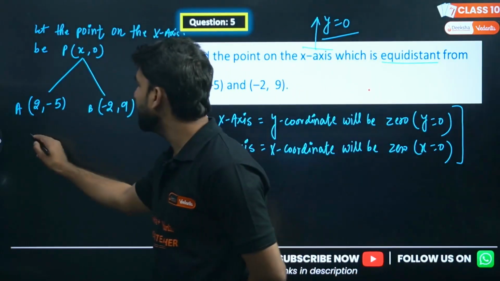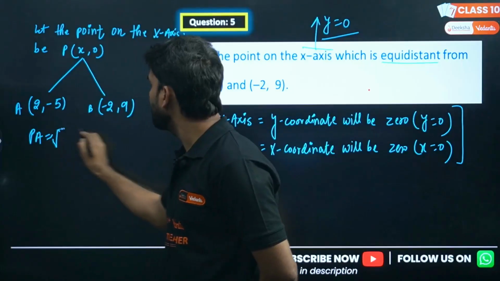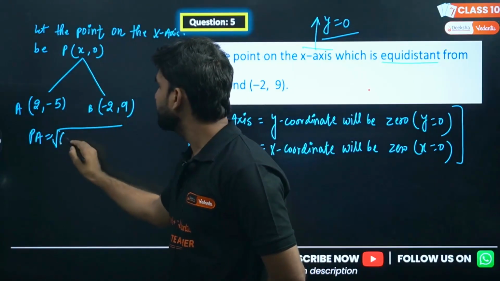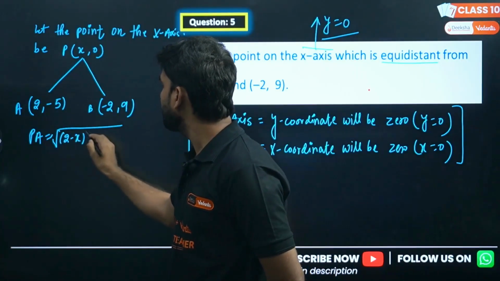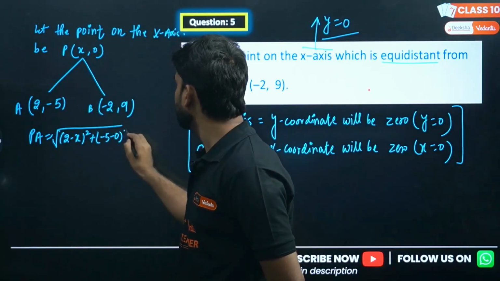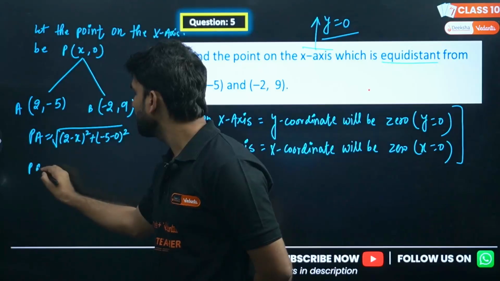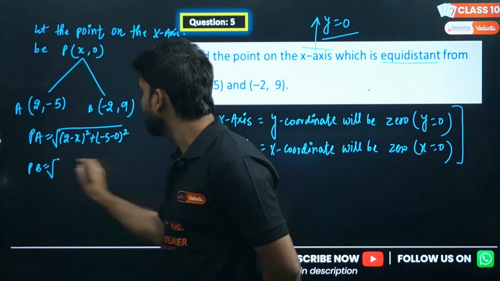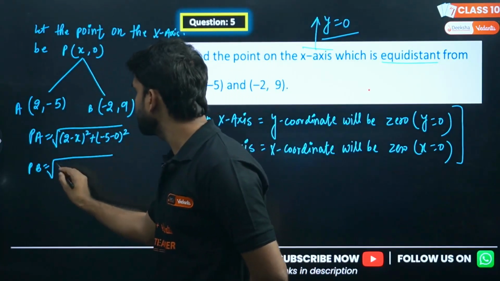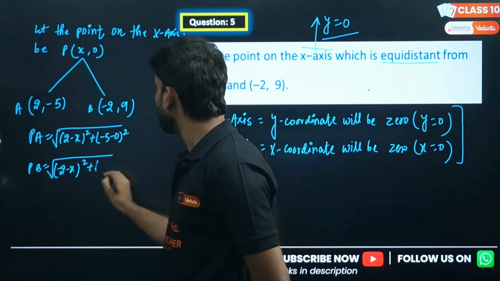So we can write PA. Find PA first. PA will be 2 minus x whole square plus minus 5 comma 0 whole square. PB will be minus 2 minus x whole square.